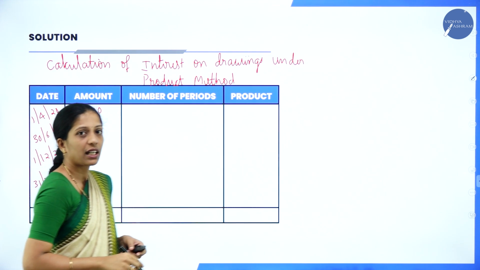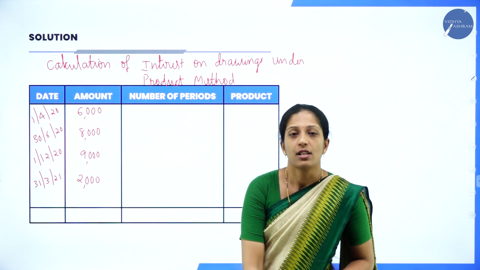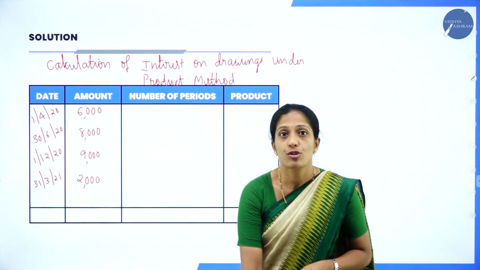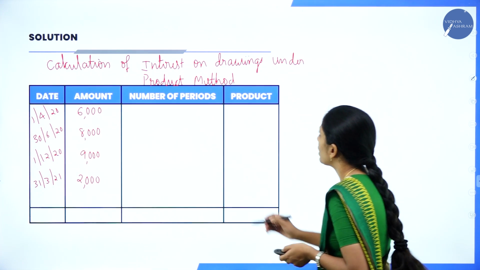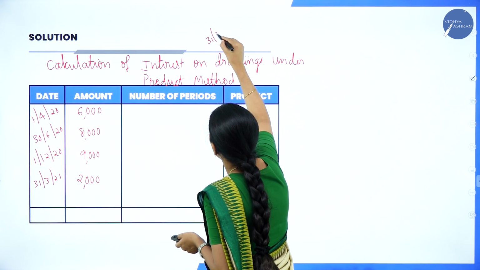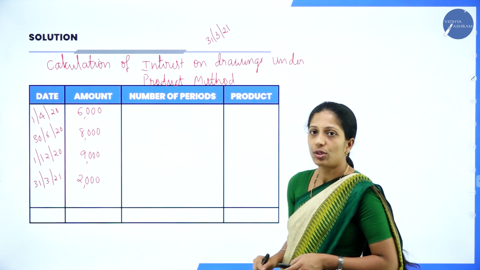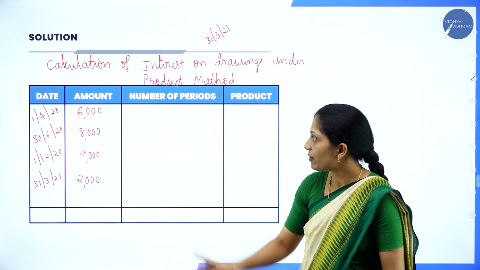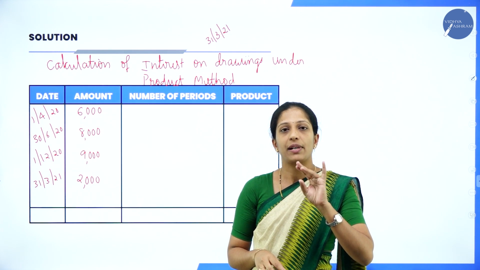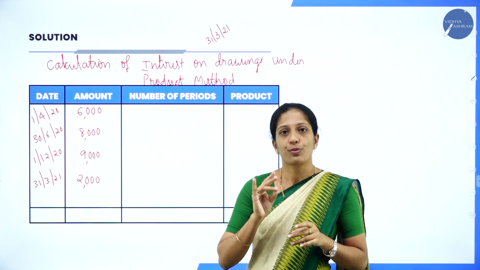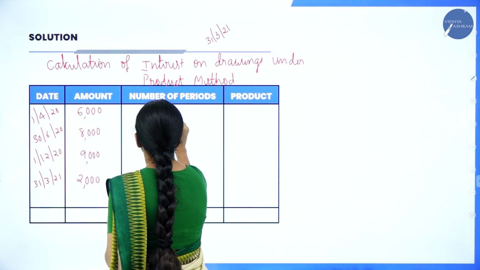Now you have to be careful with calculating periods in months. Now they have given 1/4. So do you have to consider 4? Yes. But before that, what is the year ending? The year ending is 31st 3/21. So from 1/4/2020 to 31st 3/21, you have to count here. You have to consider 4th also because it is the beginning of 4. So 4, 5, 6, 7, 8, 9, 10, 11, 12, 1, 2, 3. So how many months? 12 months.